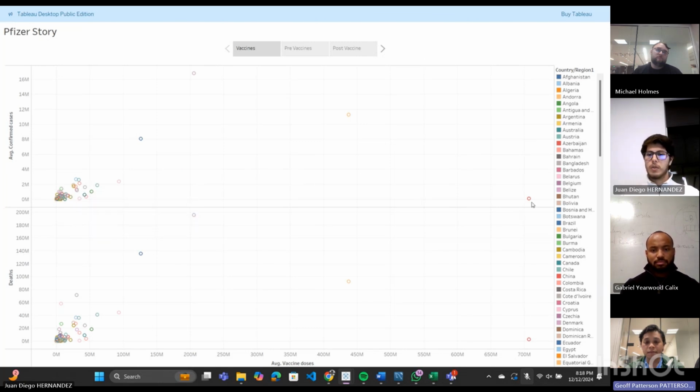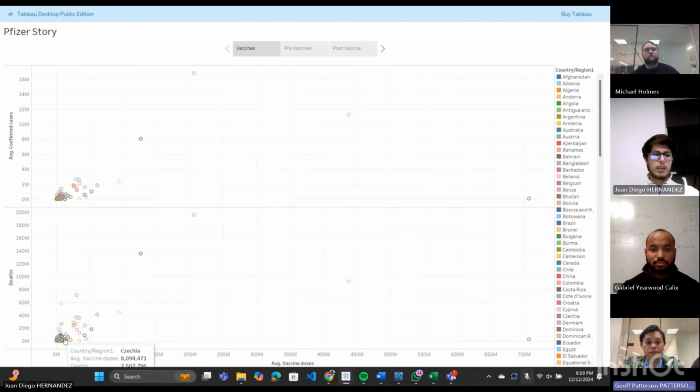The first one being PC1, China, with a very high average of vaccine doses and pretty low confirmed cases. We also can see our PC2, the US, with a lot of confirmed cases and a mid-low level of vaccine doses. And we can see our PC3 right here in the middle between Brazil and India, being in the middle of confirmed cases and vaccine doses.